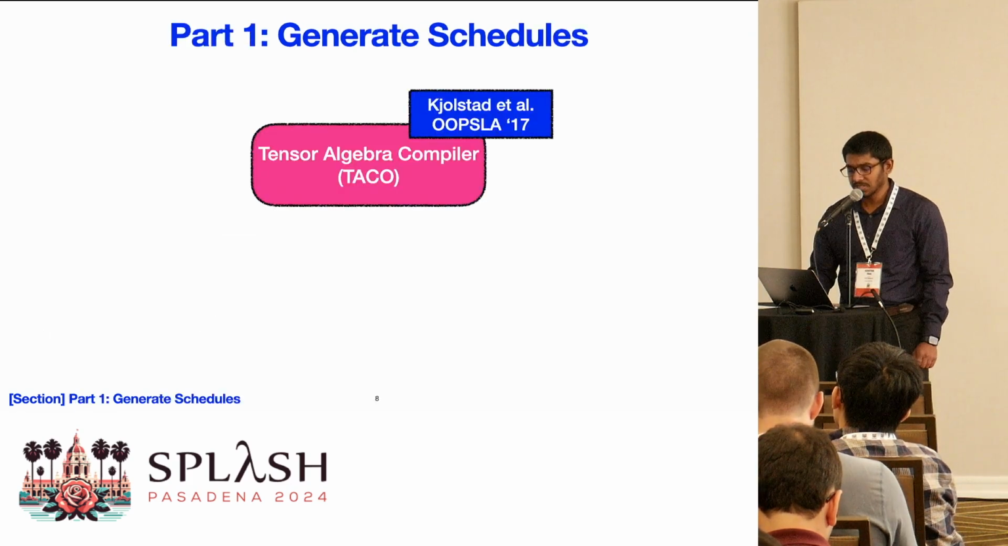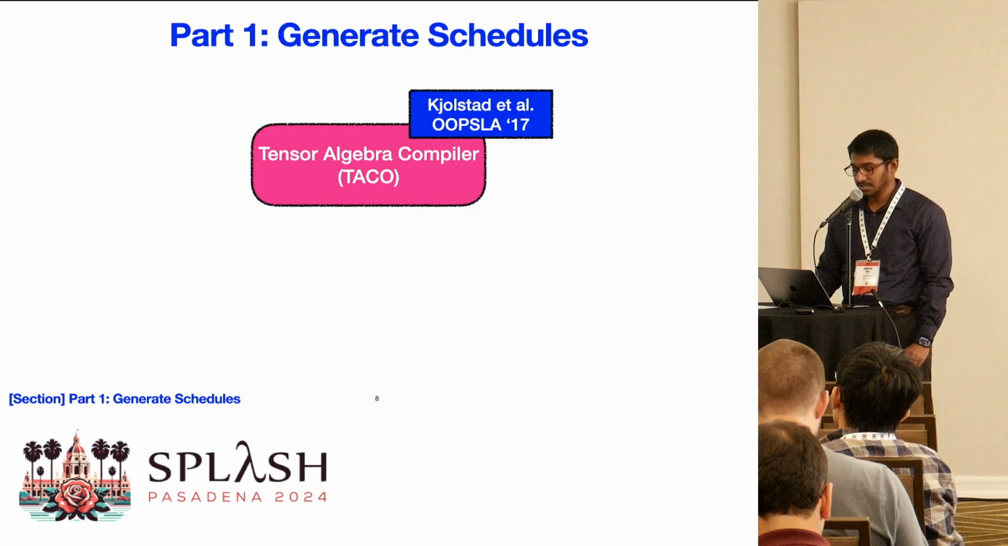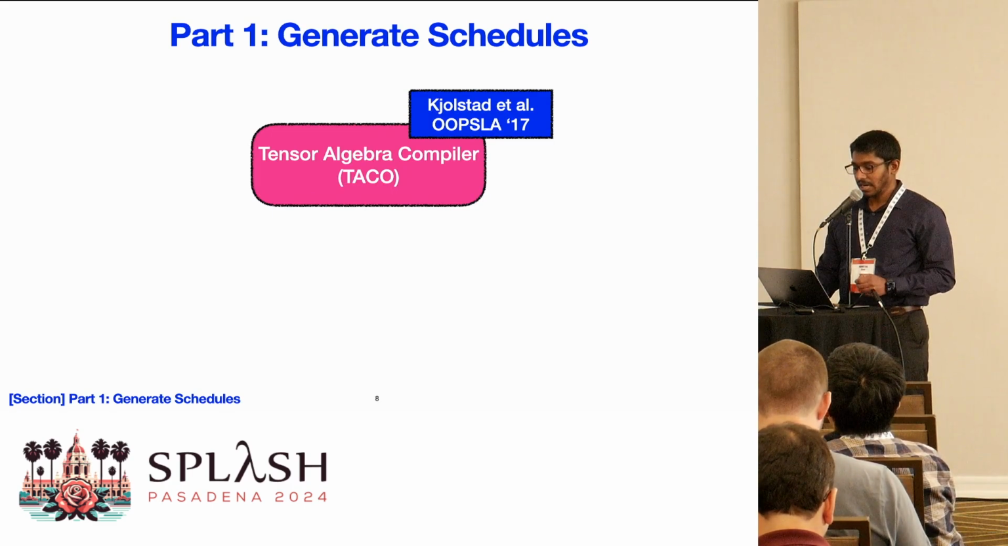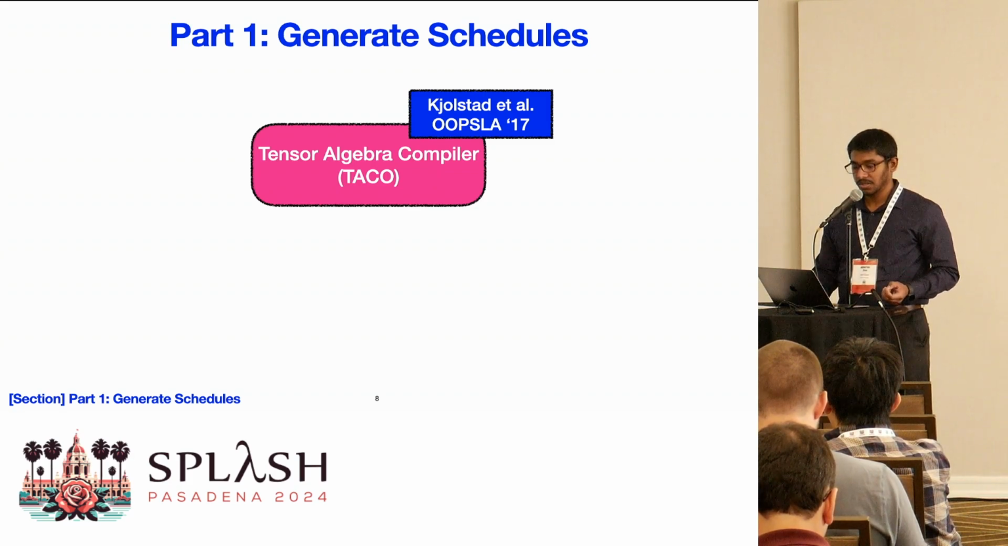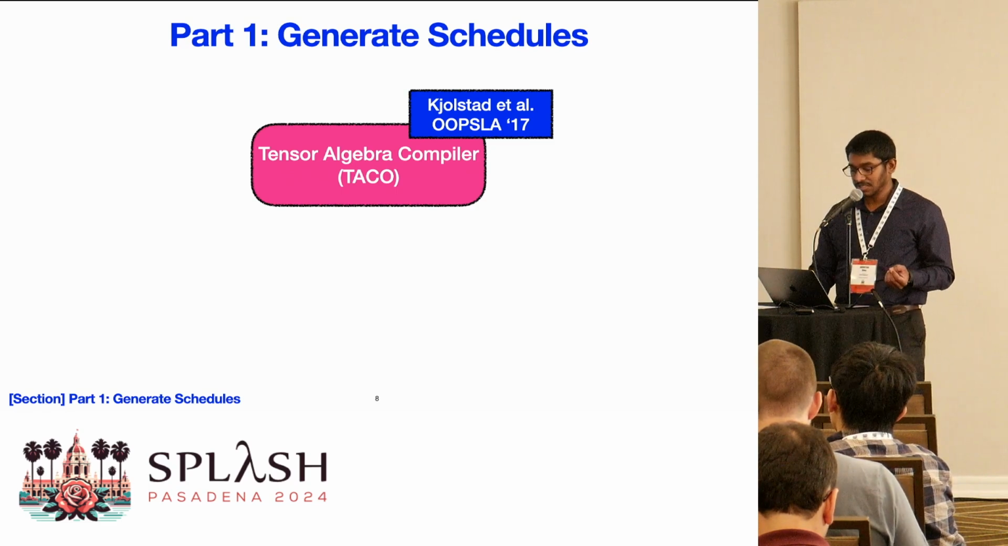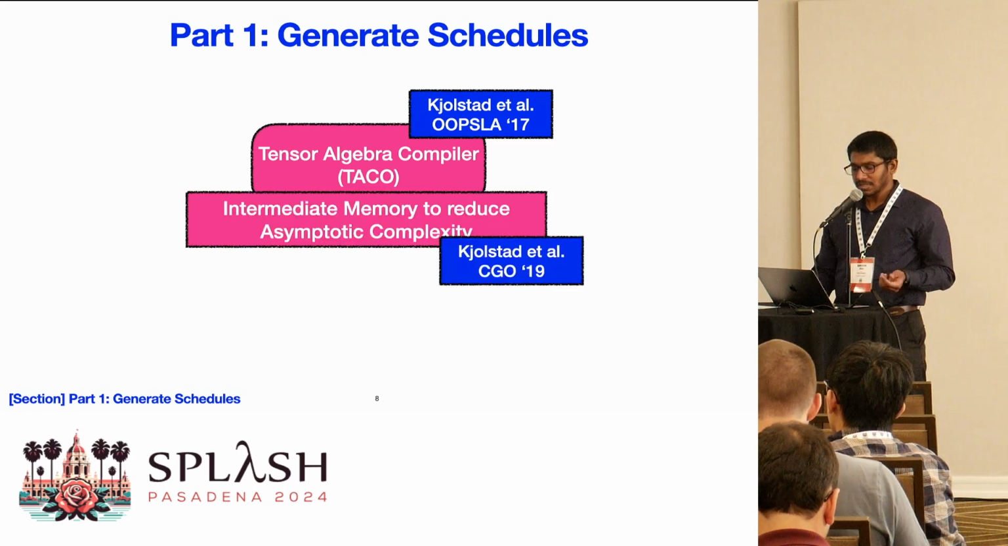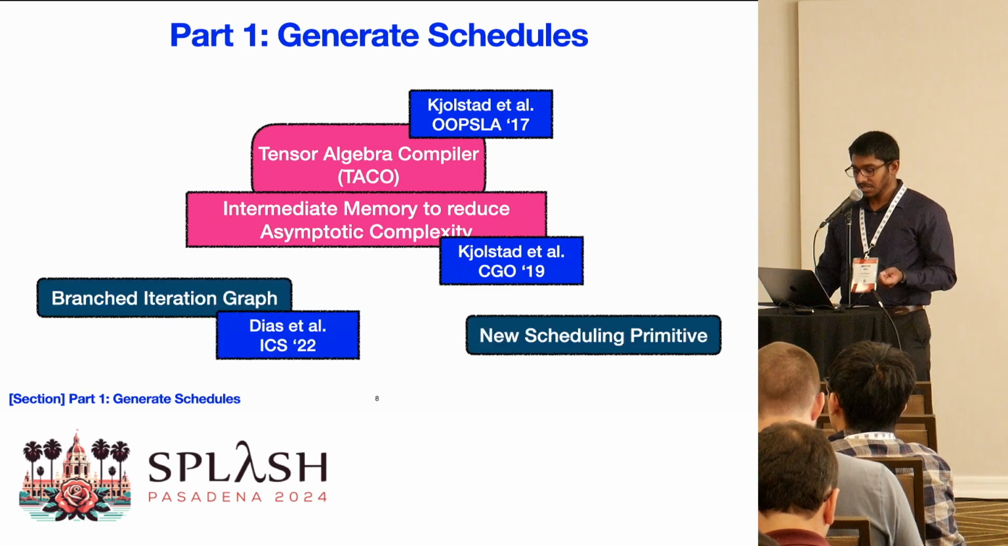Let's move on to the first part of the presentation, schedule generation. For this part to work, there are a few moving parts that need to come together. Tensor algebra compiler can generate code for sparse tensor algebra. It can generate the linear loop nest we saw earlier. Then they introduced adding intermediate workspaces to the tensor computation. And later, the branch iteration graph concept was introduced, extending the scheduling language of Taco.